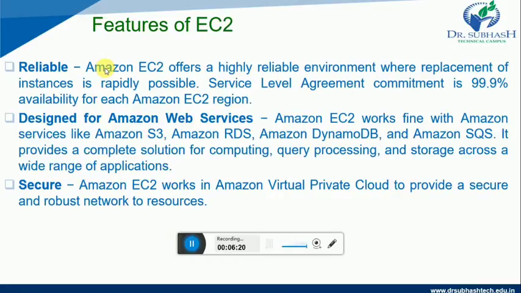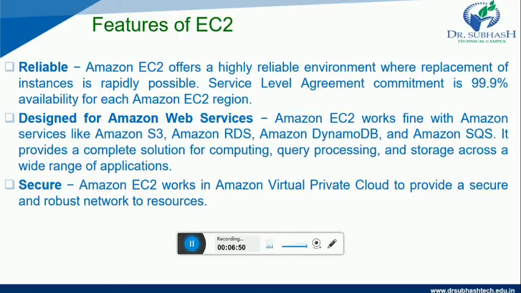Now let us look at some of the features of Elastic Compute Cloud, or we can say features of EC2. First one is reliable. Amazon EC2 offers a highly reliable environment where replacement of instances is rapidly possible. The service level agreement commitment is 99.9% availability for each Amazon EC2 region.